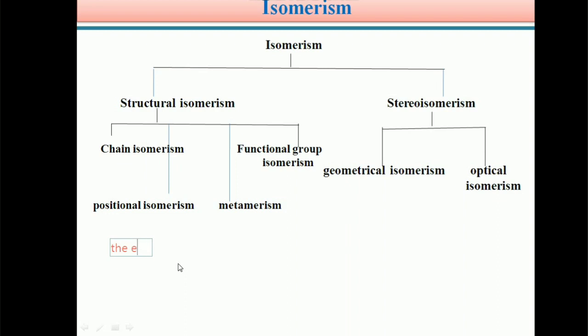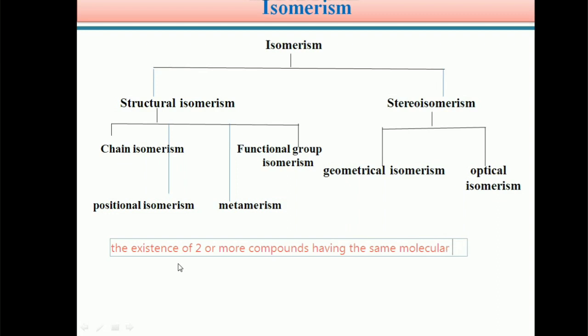the existence of two or more compounds having the same molecular formula but differing in their properties is known as isomerism.